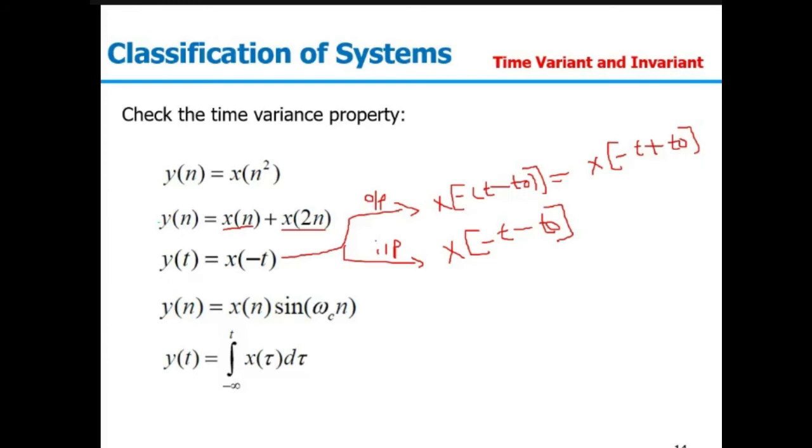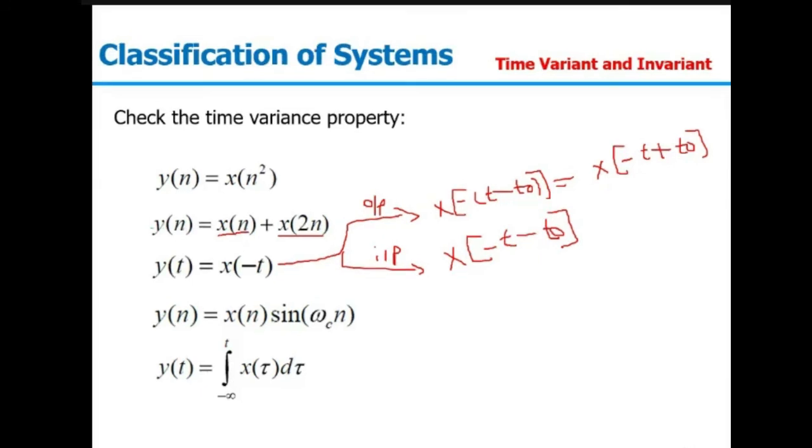And the last one, y(t) equal to the integration from minus infinity to t of x(tau) d tau. This signal will be a time invariant signal. So you can say the last one is time invariant, and the remaining four are time variant signals. This is how we cross-check for the time variance property.